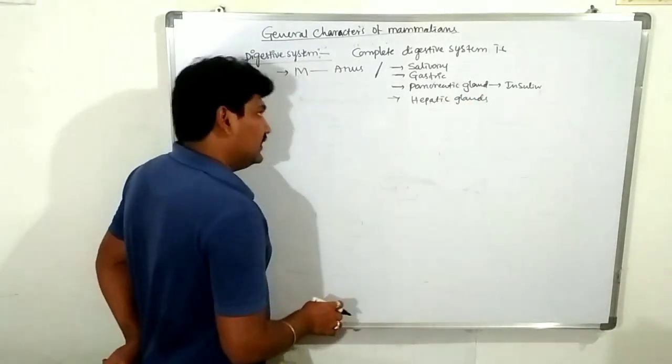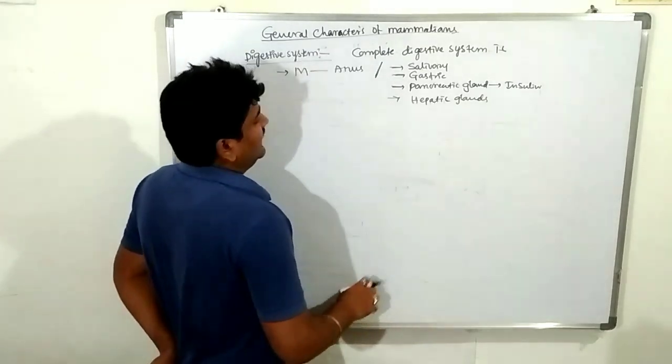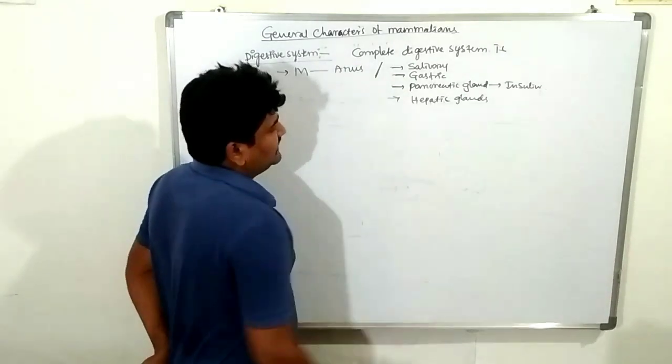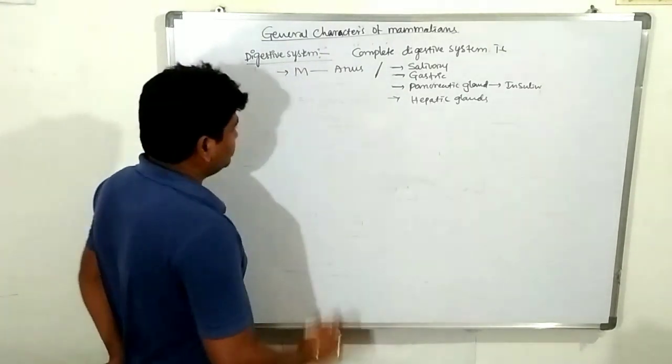Okay, pancreatic glands, hepatic glands. These are known as associated glands.